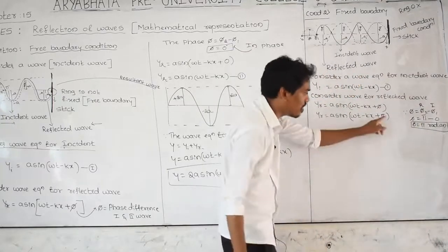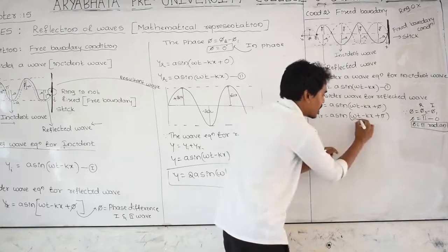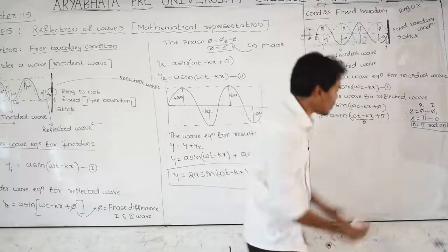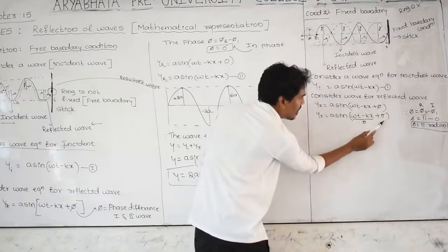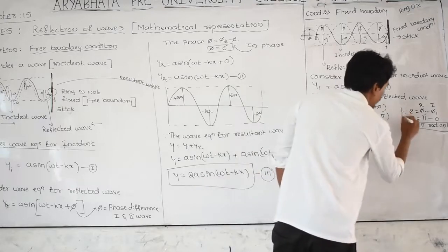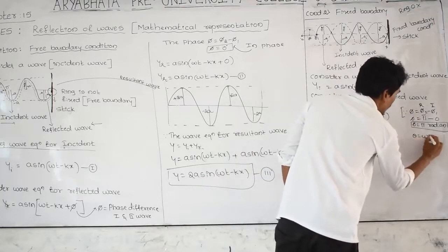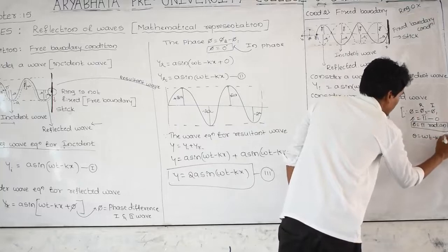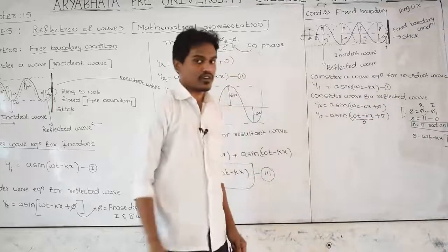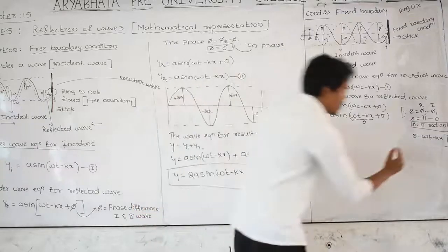As you know very well, 180 plus theta, let us take the whole term as theta, where theta is equal to omega t minus kx. Consider this one: 180 plus theta means third quadrant.